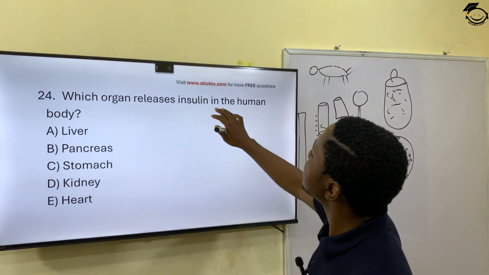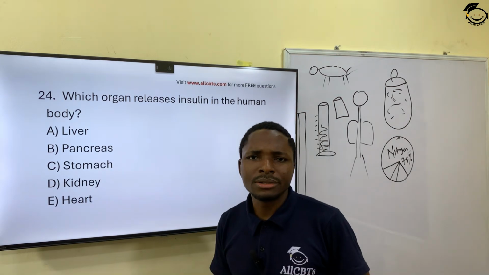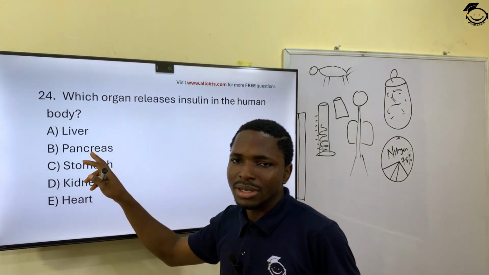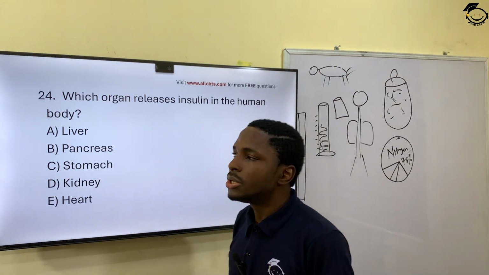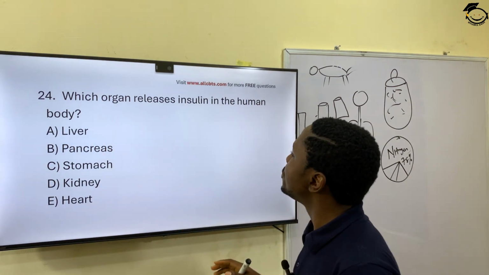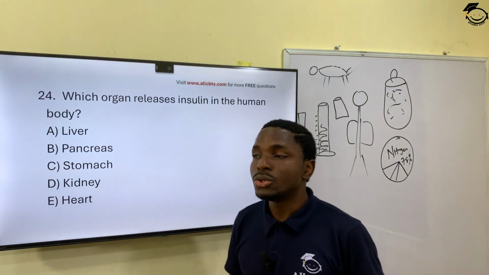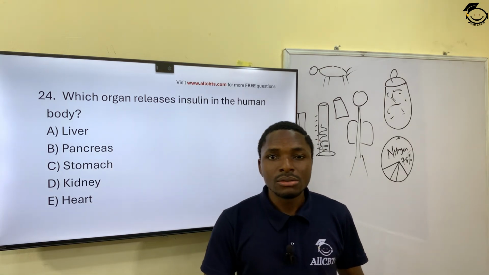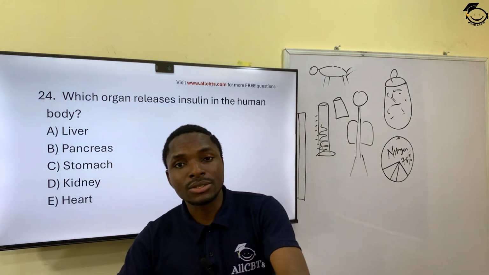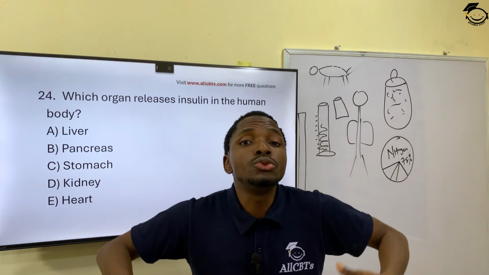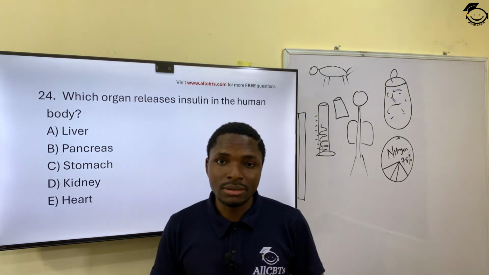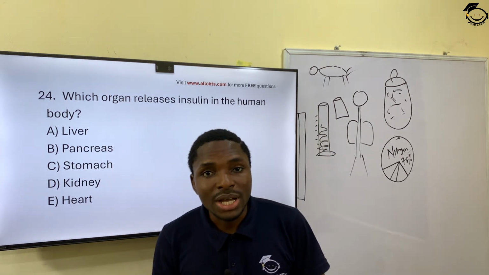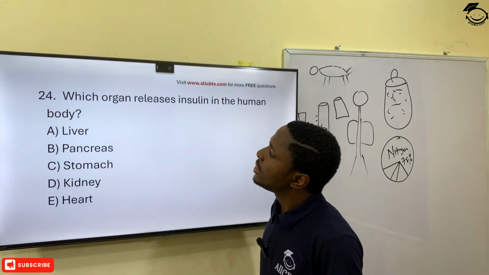Which organ releases insulin into the human body? So insulin is produced in the pancreas, okay, and released into the body. So the pancreas produces insulin. Okay, so people who have diabetes, who are deficient in insulin, have to be given assistance for their pancreas to produce insulin in order to fight or to curb the challenge of diabetes.